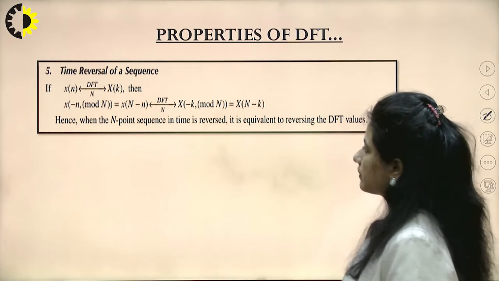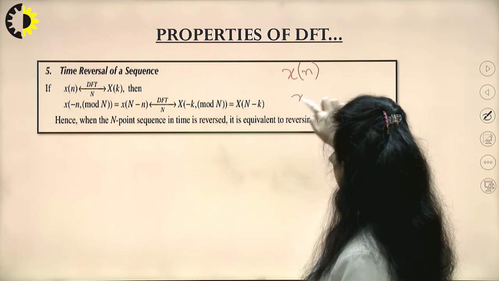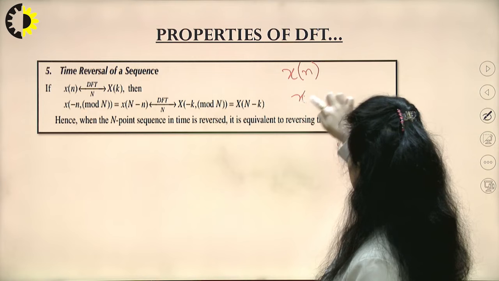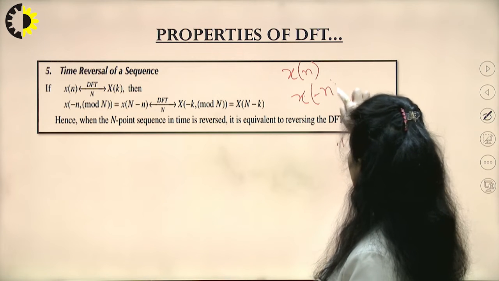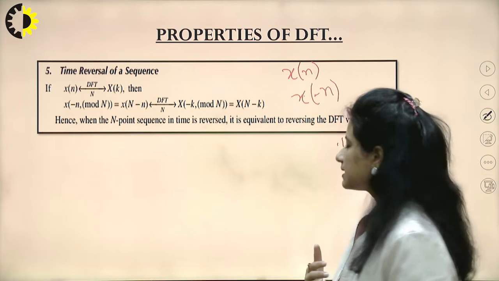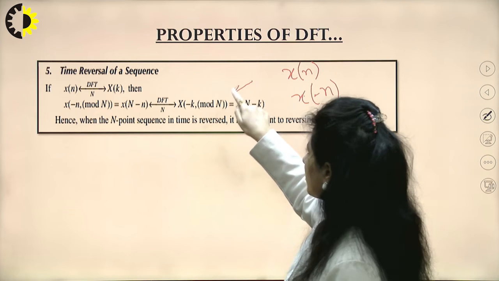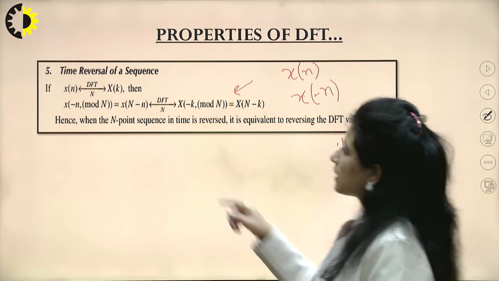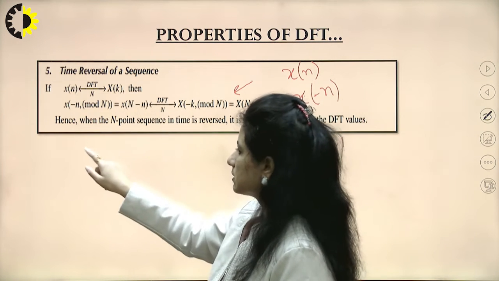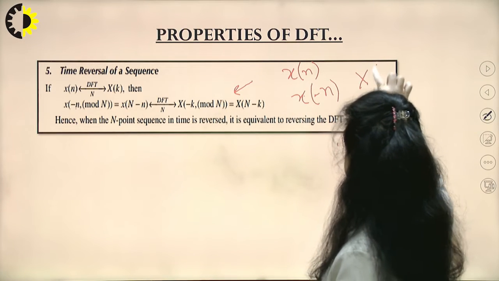Time reversal of a sequence. If a sequence is x(n) and I am simply reversing its value as x(-n), taking the value on the right-hand side as if it were on the left-hand side of the imaginary axis, what is the effect in the other domain, that is, the frequency domain? When I talk about this time reversal, x(n) would become X(-k).